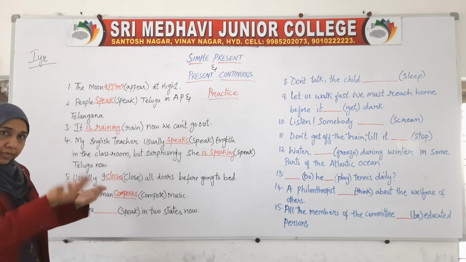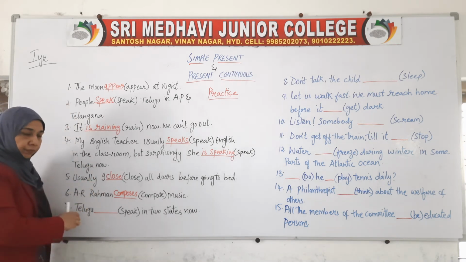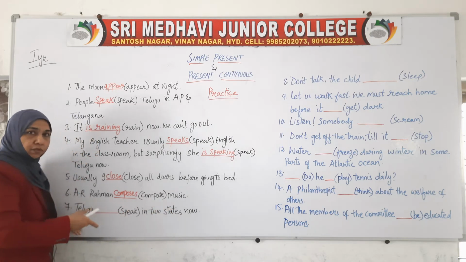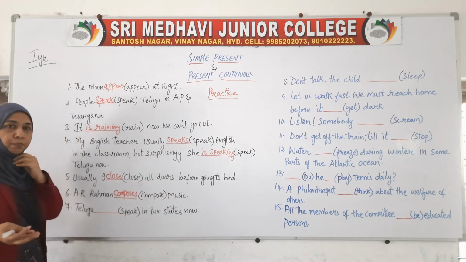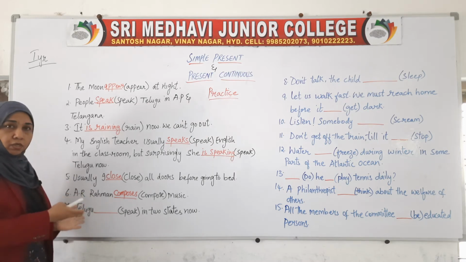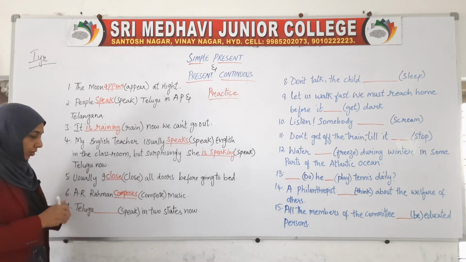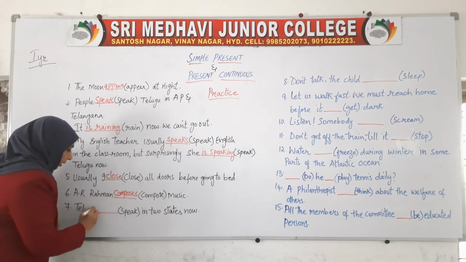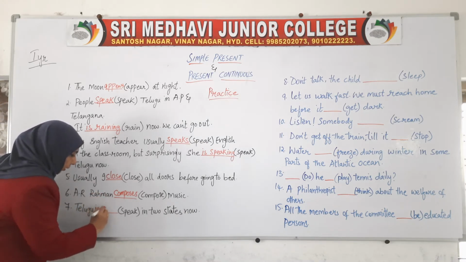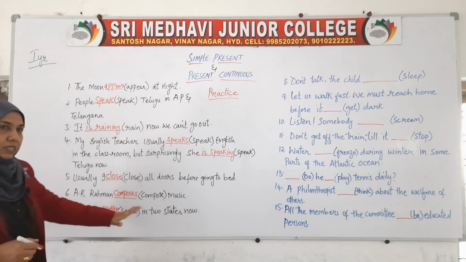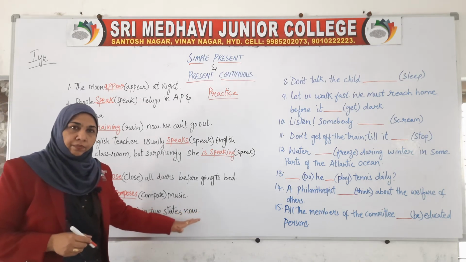Now we are talking directly about Telugu. Telugu speak in 2 states now. So what do we have to write down? Speaks, speaking, speak or spoke? Because we are talking directly about the language, here what we have to write is: Telugu is spoken in 2 states now.